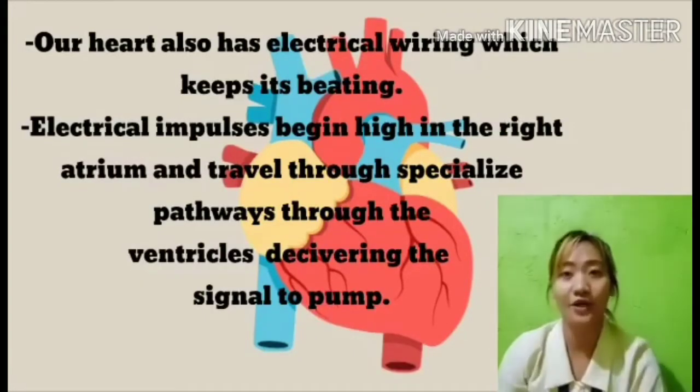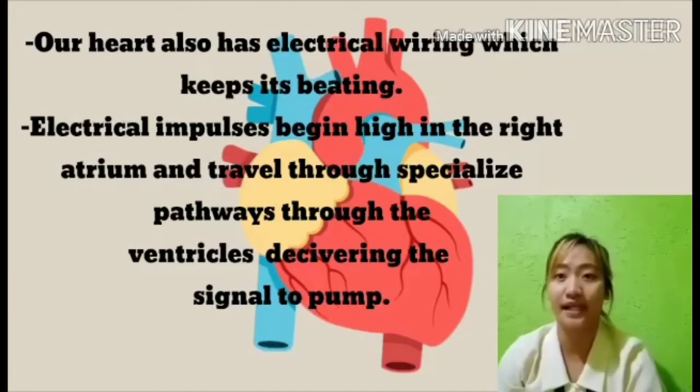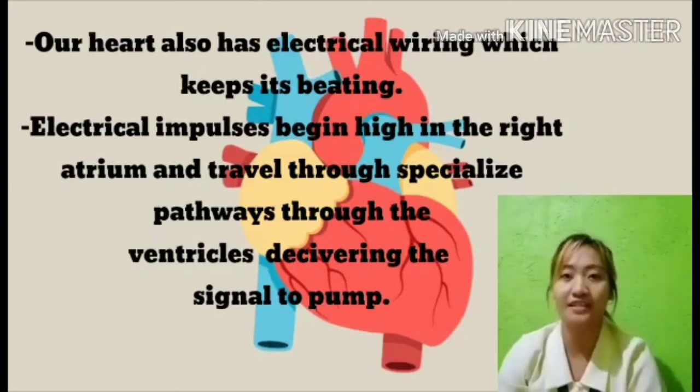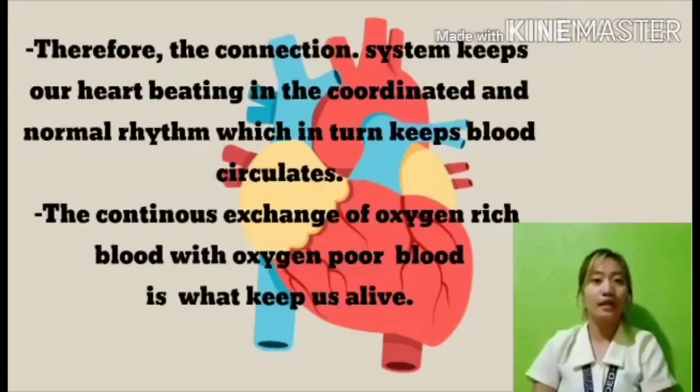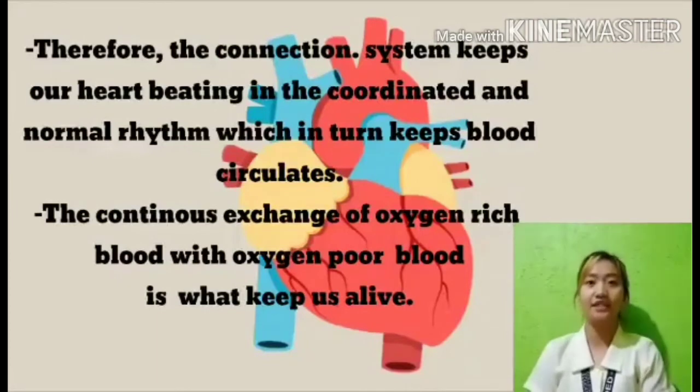Our heart also has electrical wiring which keeps it beating. Electrical impulses begin high in the right atrium and travel through specialized pathways to the ventricles, delivering the signal to pump. Therefore, the conduction system keeps our heart beating in a coordinated and normal rhythm, which in turn keeps blood circulating. The continuous exchange of oxygen-rich blood with oxygen-poor blood is what keeps us alive.